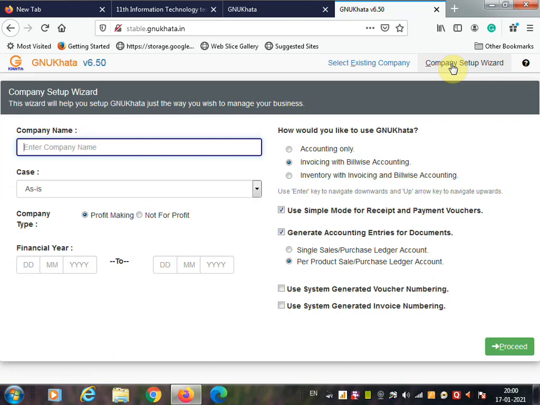Once you click on the company setup wizard, this company setup wizard will open, and this screen picture is also given on page number 88 in your IT textbook. This screen will allow you to create a new company. Creating the company, the first step in GNU Khata, is to create an organization. So click on company setup wizard or press Shift plus Control plus C.